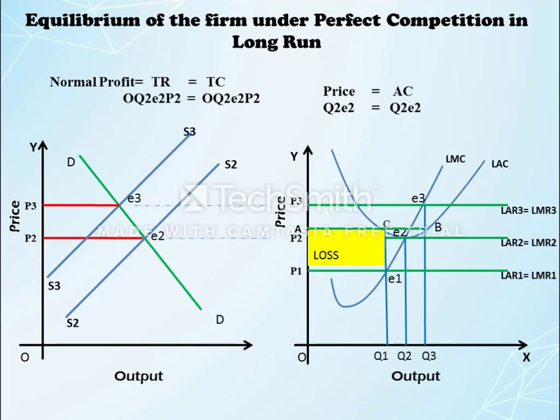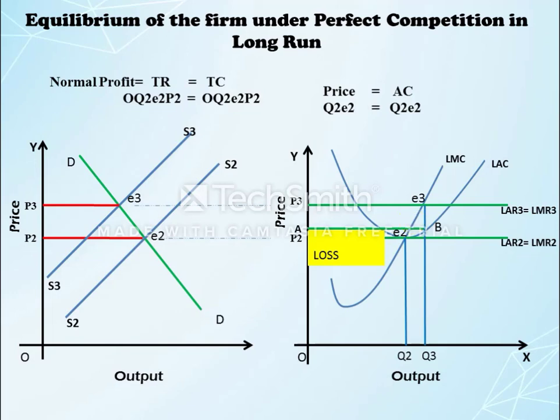So in perfect competition, now the firm will sell the quantity at OP2 prices. Demand curve will also shift upward. LAR1 equal to LMR1 to LAR2 equal to LMR2. Now there will be a new equilibrium point. It means the equilibrium point will change from E1 to E2, because at point E2 there is an equilibrium. The marginal cost of the business firm is equal to marginal revenue, and the second condition is also fulfilled, that is marginal cost curve cuts marginal revenue from below.